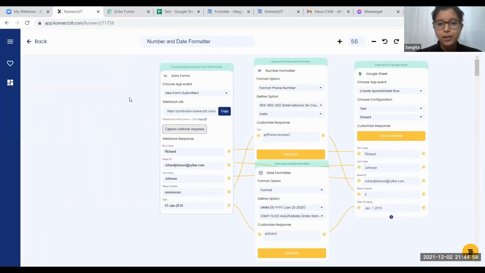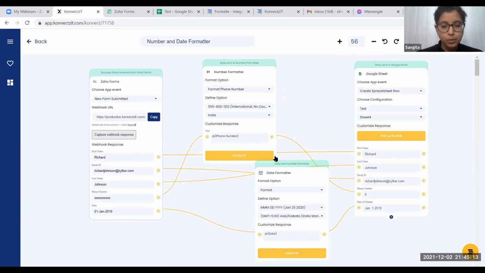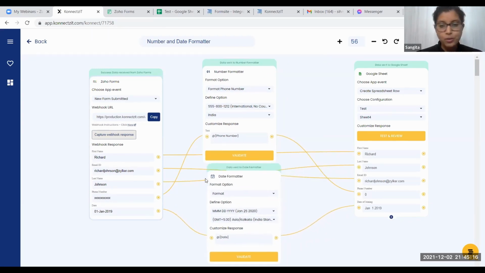We are not going to worry much about the triggers and actions. We are just going to look at the number formatter and the date formatter here. This is a Zoho form where I'm going to get my data from. Sometimes you don't like the particular format the data is in. As you can see, the date here is the date first, then the month and the year. I want the month first, then the date and year. You can use different formats, there are various formats available here. You can use the time zone and map the same field to your Google Sheet to display the results.